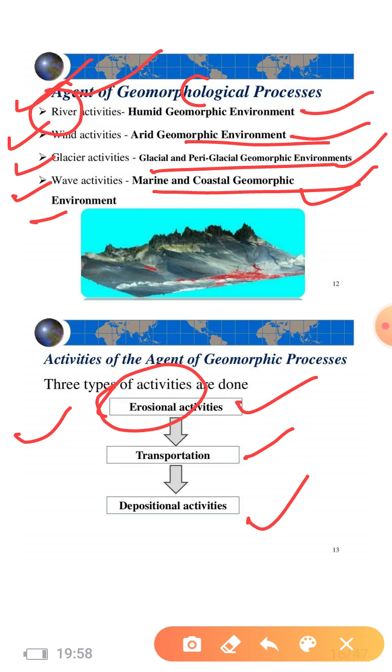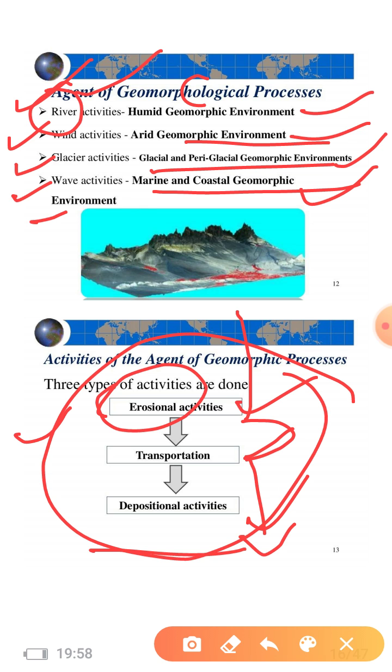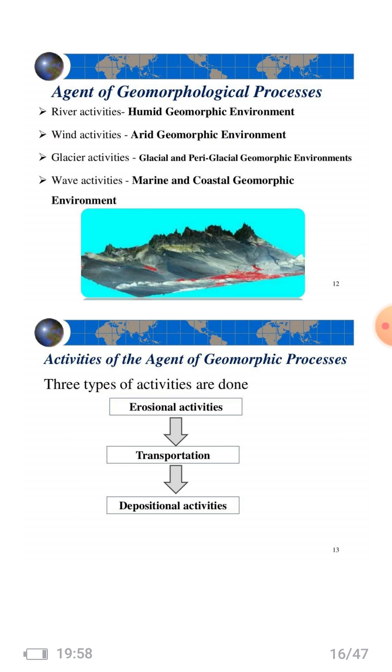So weathering, then erosion, which means transportation, and when the force becomes negligible or zero, the material gets deposited. This is the depositional activity. By these activities there are geomorphic changes, that is, the changes we see on the surface come about because of these activities.